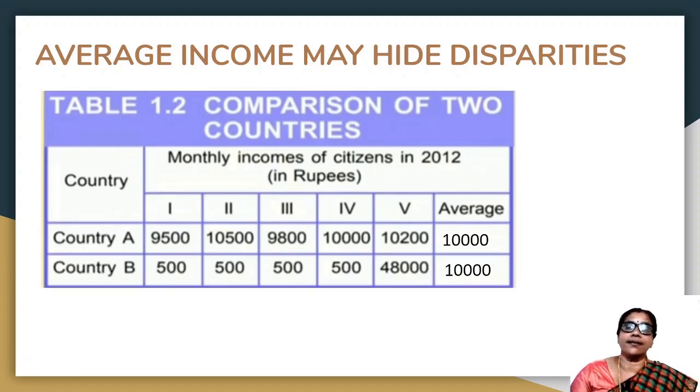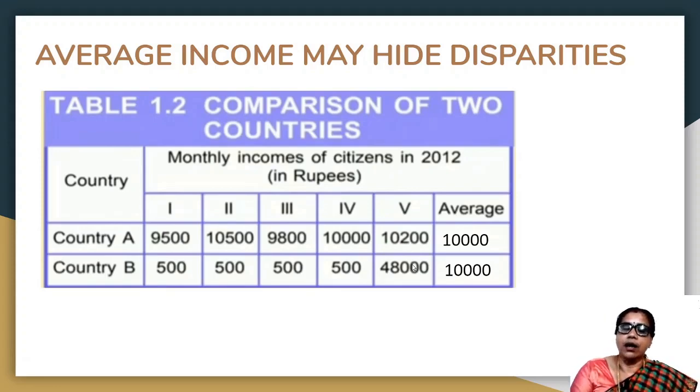Now look at the second country, that is country B. Here, first, second, third and fourth citizens earn only 500 rupees. But just look at the fifth citizen. What is the income of the fifth citizen? It is 48,000 rupees.